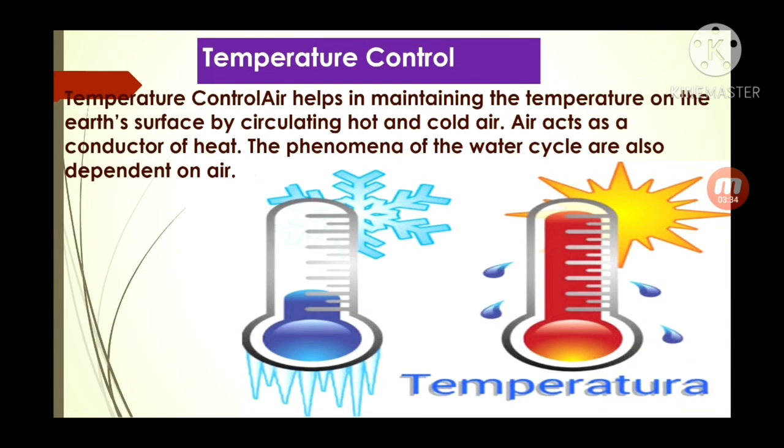Temperature control. Air helps in maintaining the temperature on the earth's surface by circulating hot and cold air. Air acts as a conductor of heat. The phenomenon of the water cycle also depends on air. So you can see how air is very important for our life.